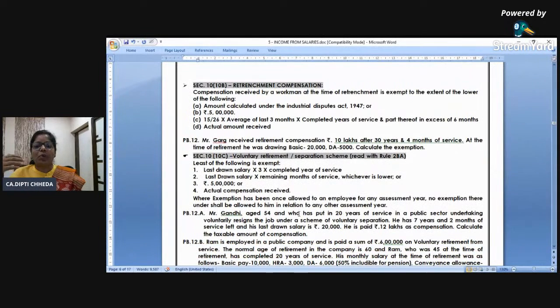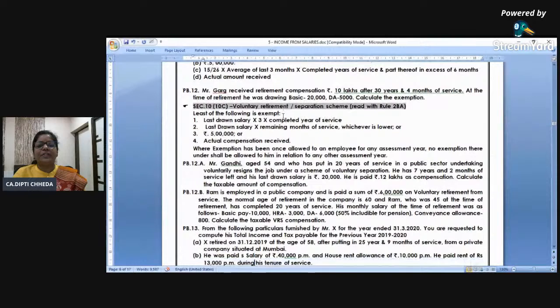When I leave my employees before their due, then this is basically for the factories and all. So as per the Industrial Disputes Act, government limit is 5 lakh. 15 by 26 into average of the last 3 months salary into completed years of service. Average of 3 months, not 10 months. 15 by 26 because it's statutory, like covered in the Gratuity Act. Completed year of service or part thereof, and actual amount received. I will talk about PF and all more. These government limits, you all know it now.